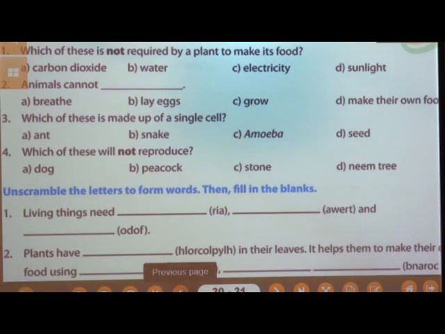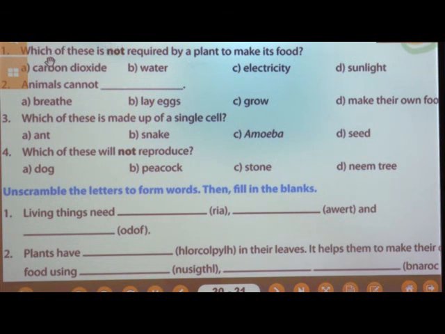And now you can see the exercise or the questions from that lesson. Whenever you solve that in your CW, see multiple choice questions, page number 30.